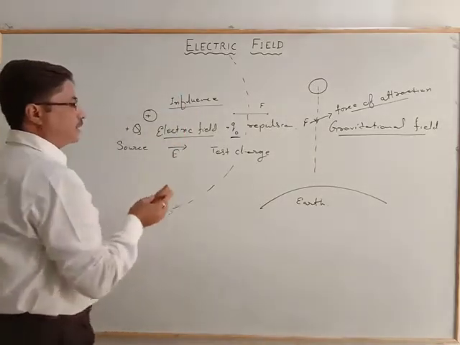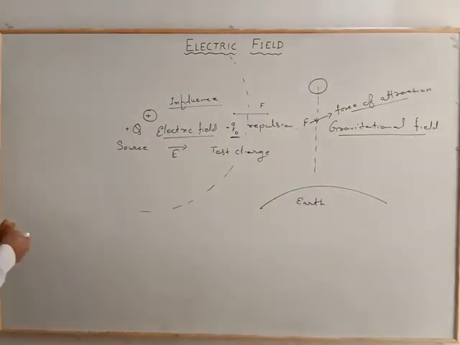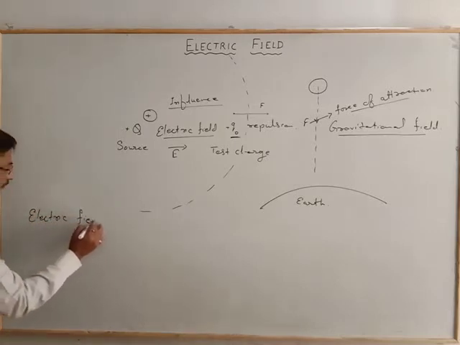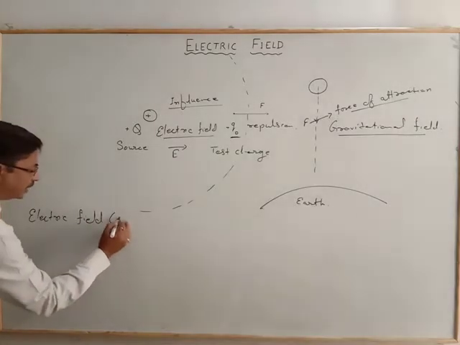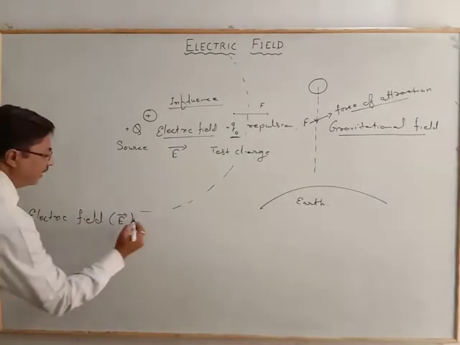It is the space or the region. Here I am writing: electric field, symbol E, and it is a vector.